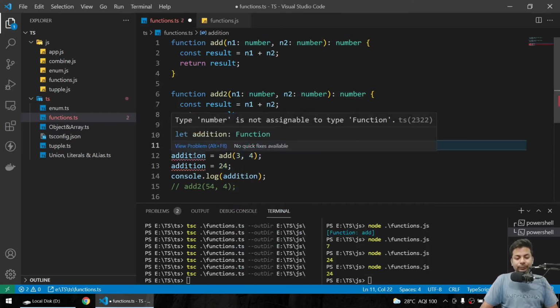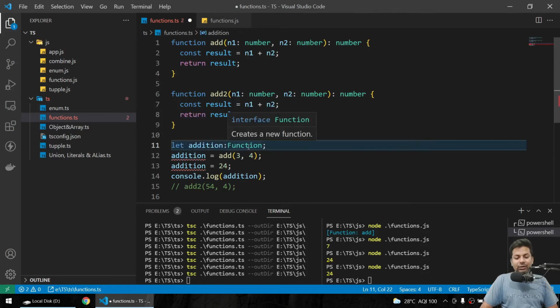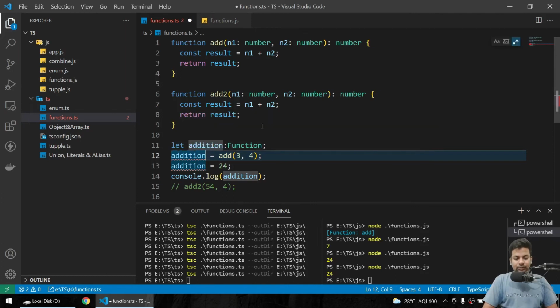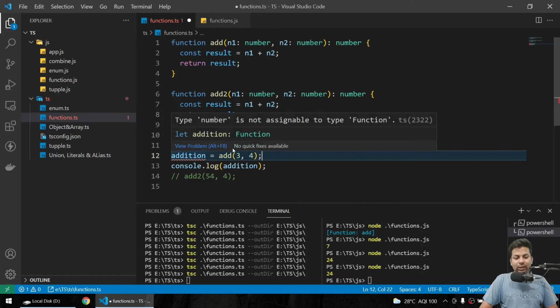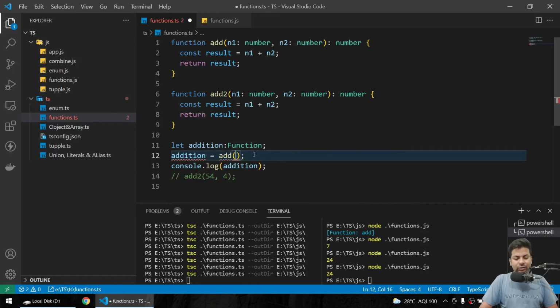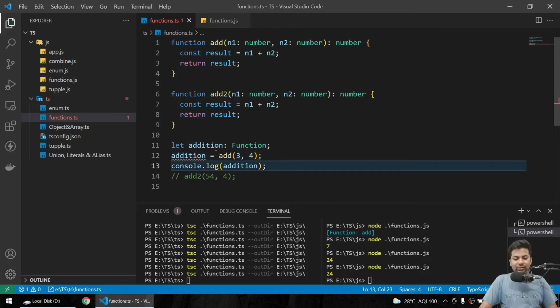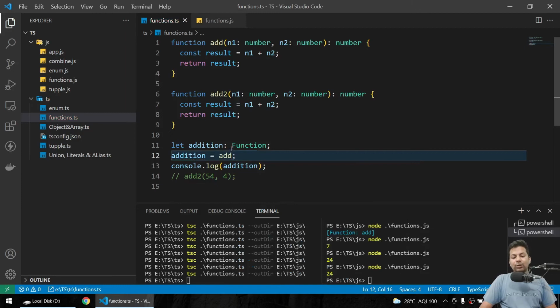So you say type number. Okay, it's not type number, it's a function. Type number is not assignable to type function, and this error is because of this. But why is this number showing error? We just remove this. It should work fine. Type number is not assignable to type function, but I am storing the function only and calling after. Okay, yeah, sorry, it will not be like this, it will be like this. See, so now you can only store function.